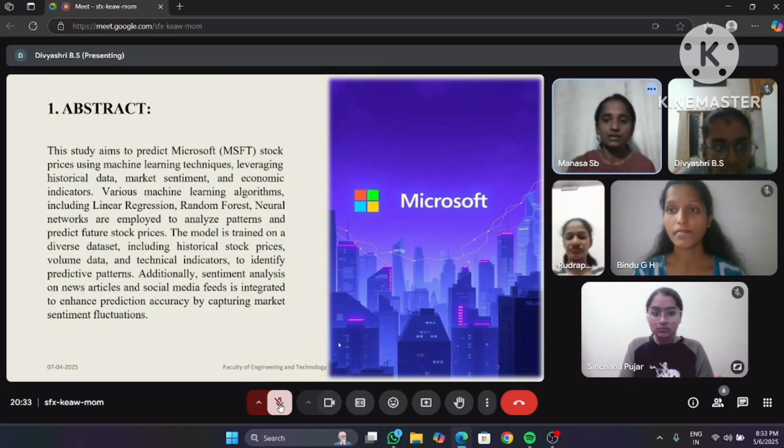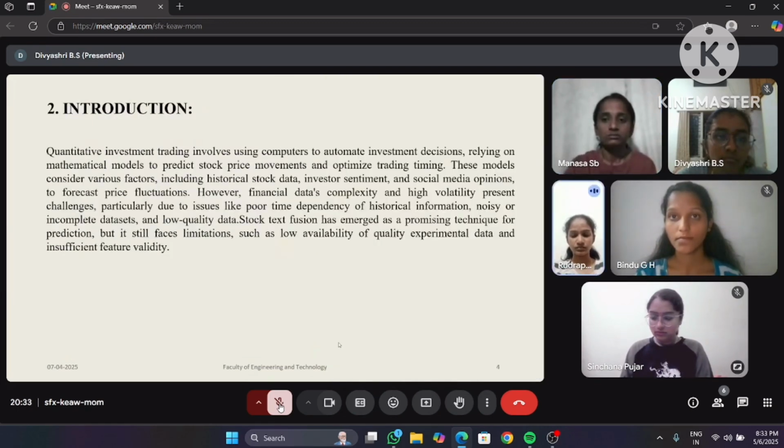Stock prices are influenced by various factors like past performance, market sentiment, and economic conditions. News articles and social media affect stock prices significantly. We integrate sentiment analysis to capture market sentiment fluctuations. We assess the effectiveness of each model based on prediction accuracy and precision.